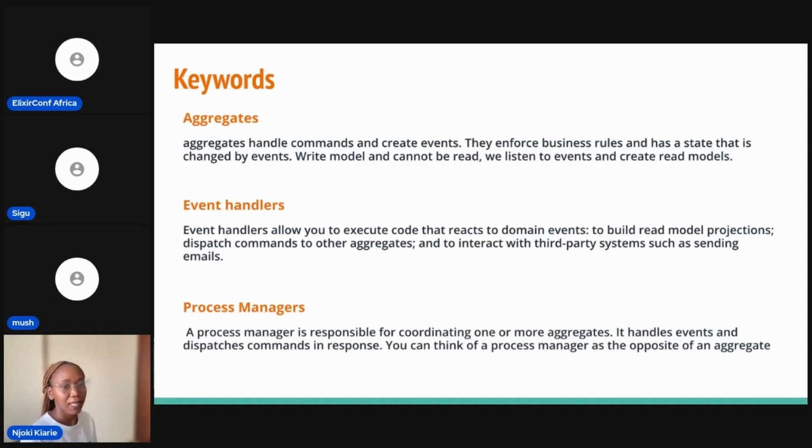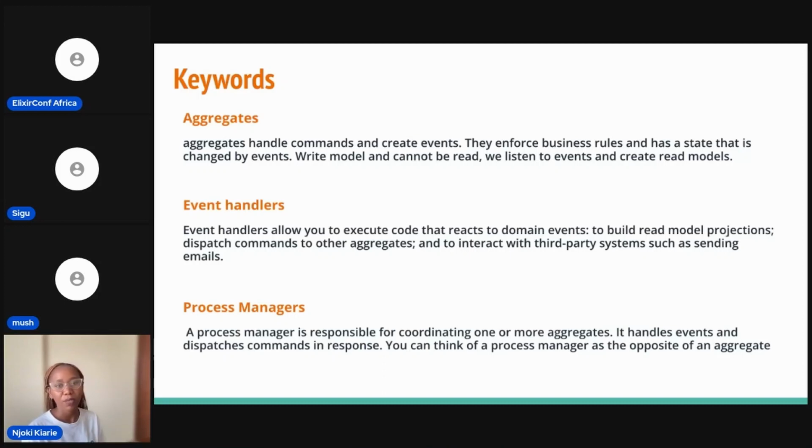And then we have event handlers. As we saw in our earlier diagram, event handlers allow us to execute code. They receive events and then they do something based on those events. In case an event handler is a projection, then we can create a read model. Maybe the event handler is one for sending emails, so we can send emails, depending on what we need to do.